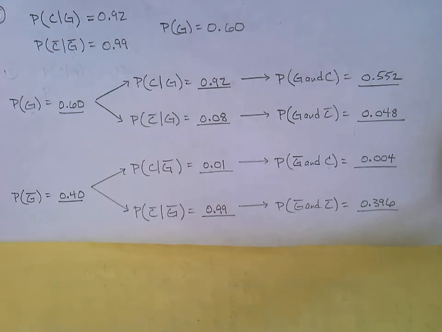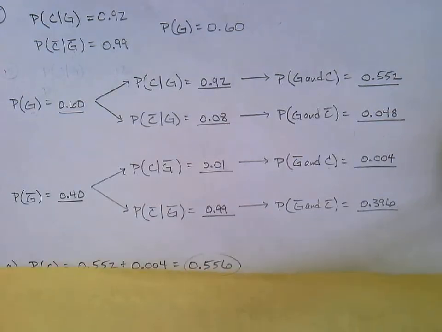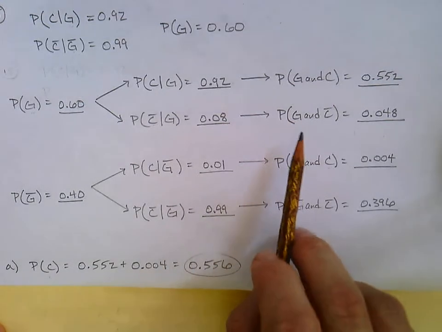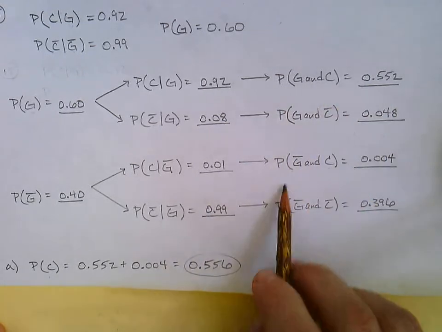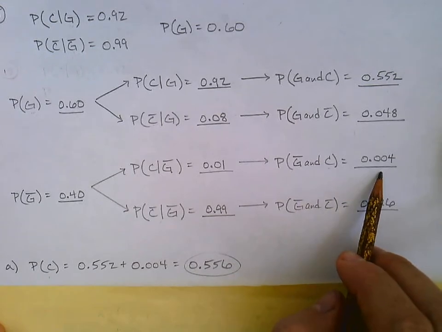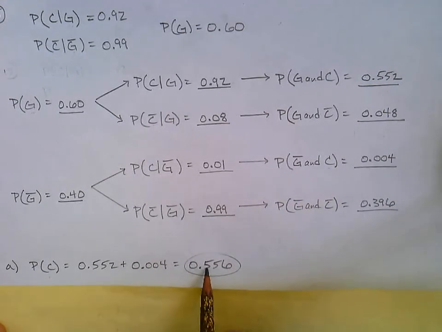Let's answer part A. What is the probability the defendant is convicted? Okay, so we're thinking probability of convicted. So what do we do? We look at the two cases where they were convicted. 0.552, guilty and convicted, not guilty and convicted, 0.004, we'll add those together. 0.556. So out of all the people that go into this court, or maybe if there's a new person going in, what's the chances that you'll be convicted, no matter who you are, whether you did it or not? 0.556.